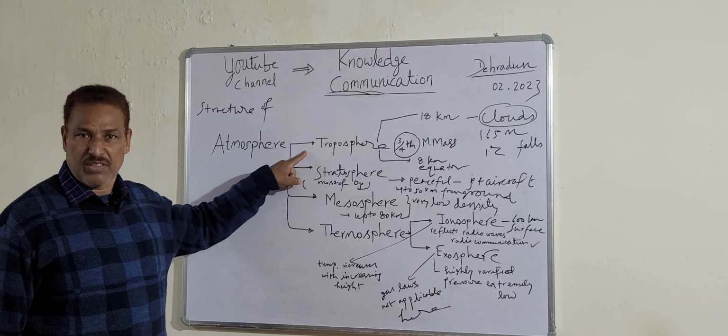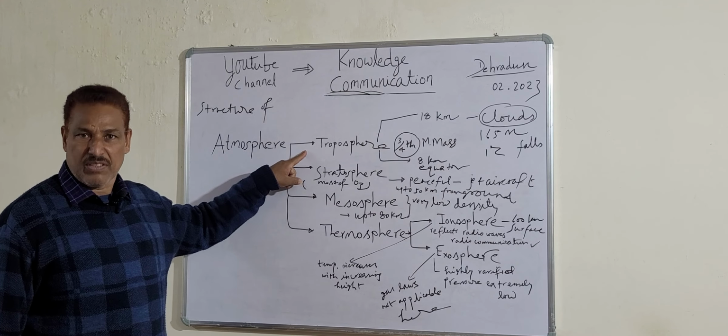The first one, just above our head, which starts from our heads, is the troposphere. This troposphere contains three-fourths of the entire molecular mass of the entire atmosphere. How interesting is this? How useful is this to know, that three-fourths of the mass is contained in the troposphere alone. Now the troposphere exists from the ground up to 18 kilometers.